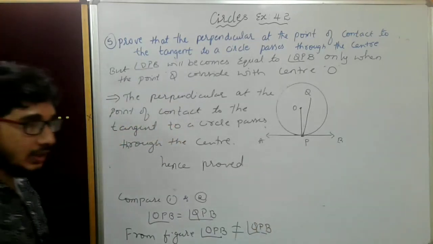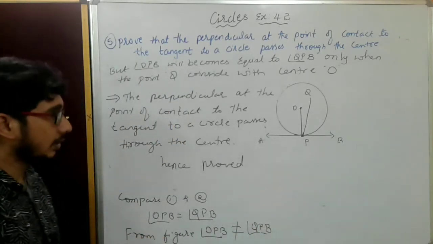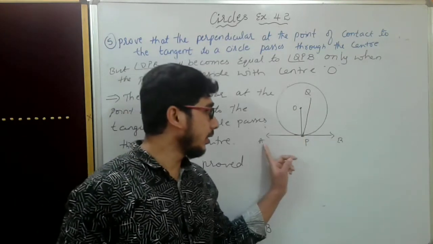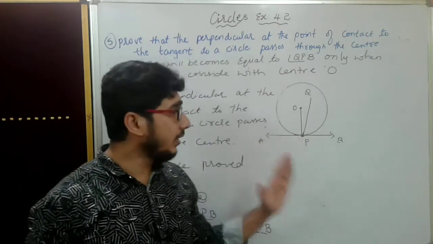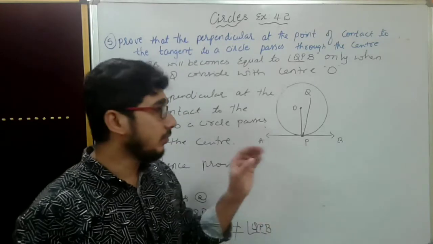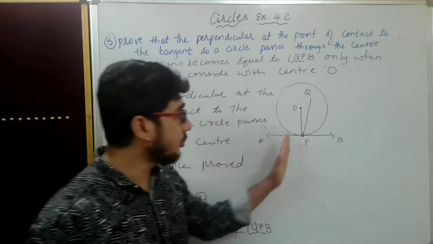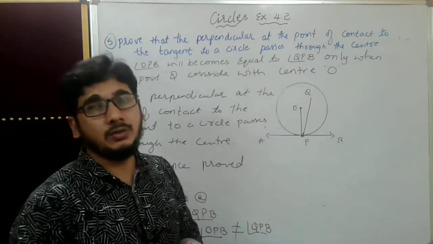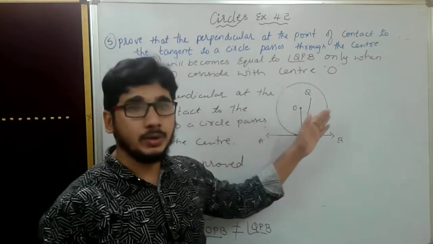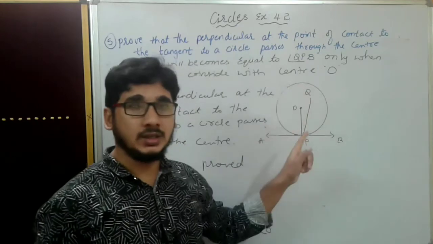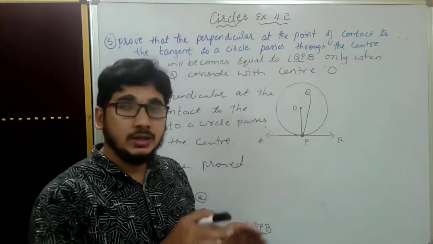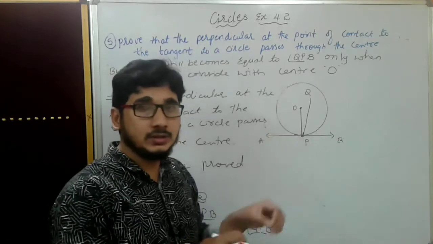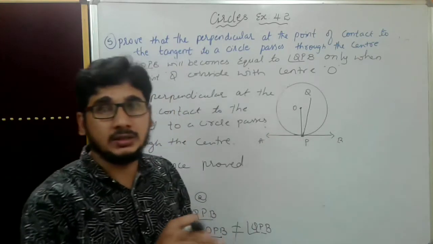Just what we have to think means, they are telling that for tangent AP, any line perpendicular will pass through the center only. This is what we have to prove. Now we have to consider one point inside a circle such that it should not be at the place of O, in the sense it should not be at the center, it should be other than the center.